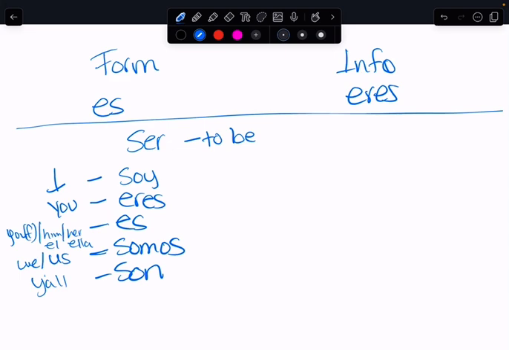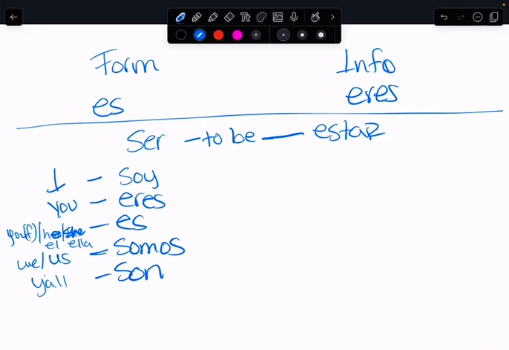You are. He is. She is. You are. I am. So this is what it means to conjugate a verb. And these are the conjugations for ser.